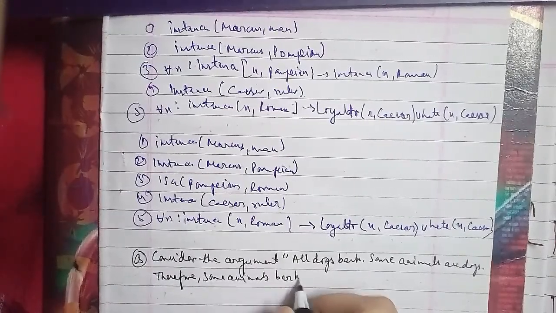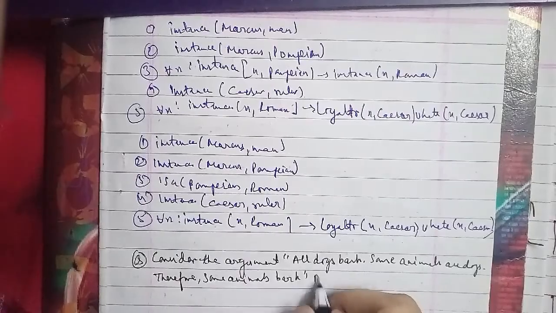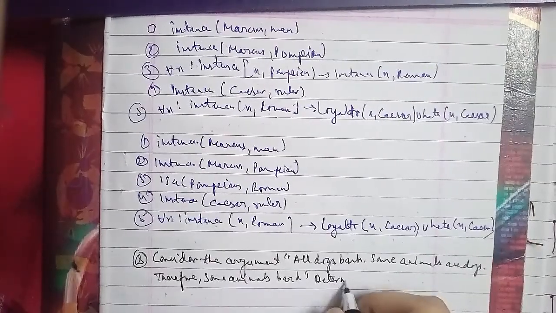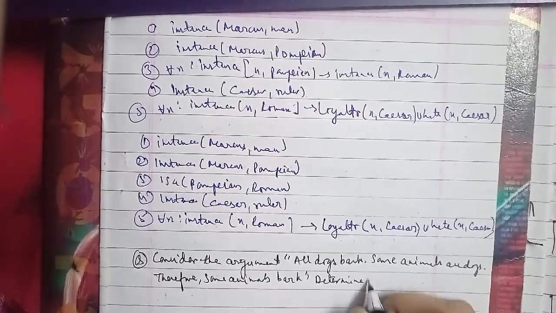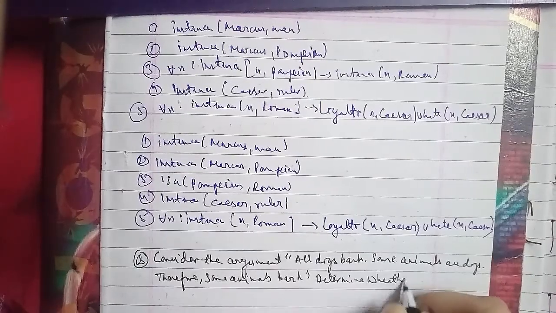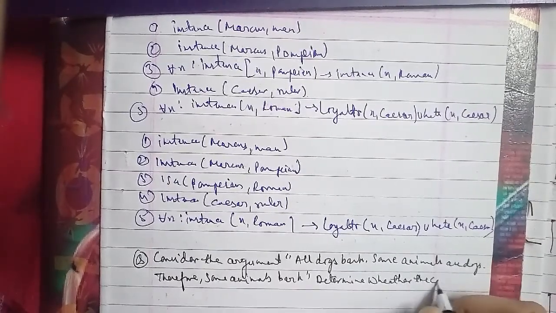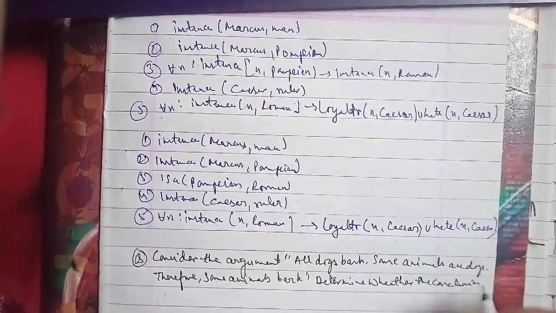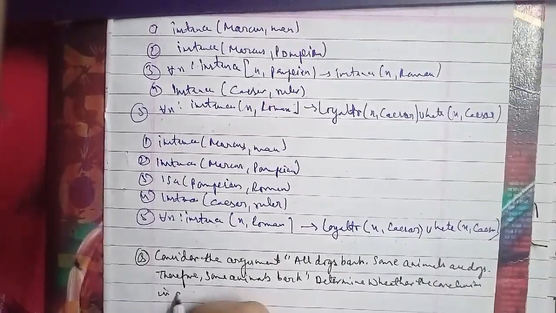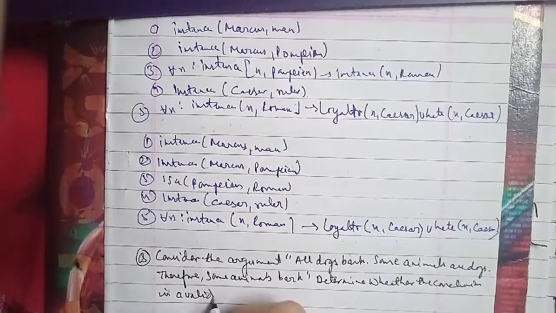Let's go ahead with another one. The question is: determine whether the following argument is valid. If I work the whole night on this problem, then I can solve it. If I solve the problem, then I will understand the topic. Therefore, if I work the whole night on this problem, then I will understand the topic.